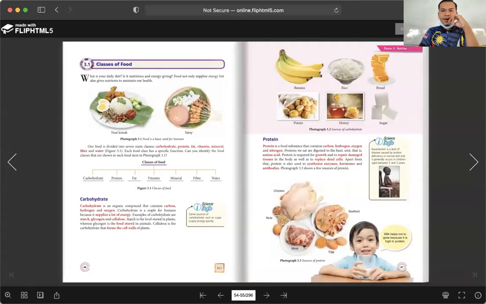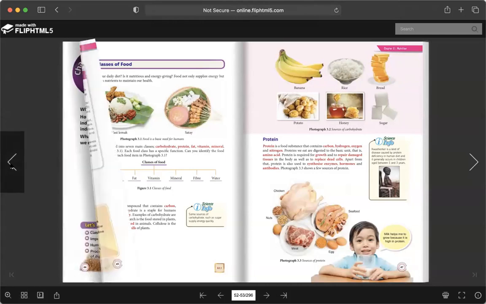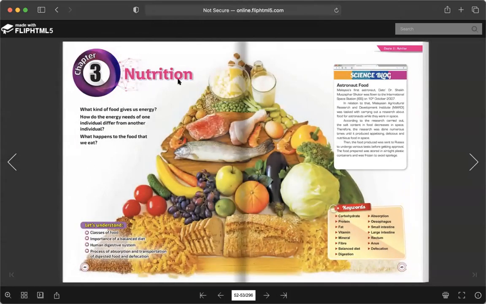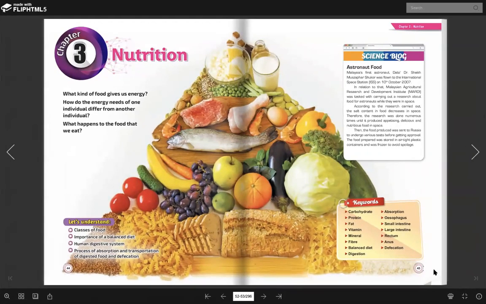Okay, so today we are going to study a brand new chapter. The chapter that we are going to study right now is about nutrition. Basically we are going to study what will happen to your food when you eat. These are the example of the food that you consume every single day.